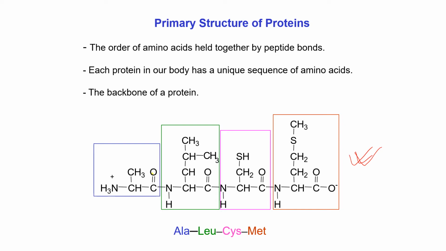Its primary structure is that this polypeptide chain consists of 4 amino acids, and the sequence of the amino acids from N terminal to C terminal is alanine, then leucine, then cysteine and methionine. The primary structure gives this information only, nothing else.